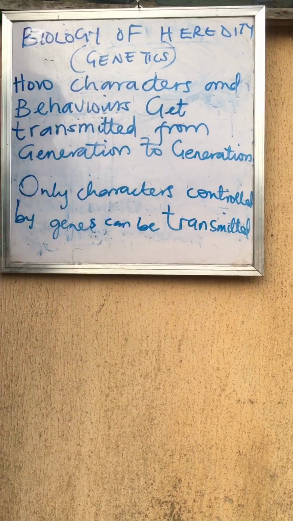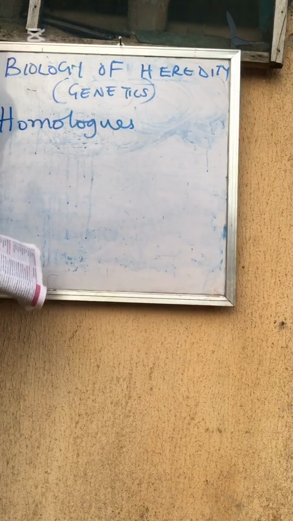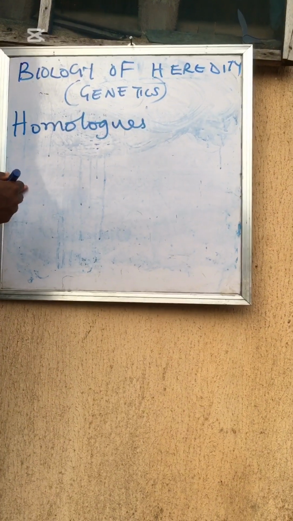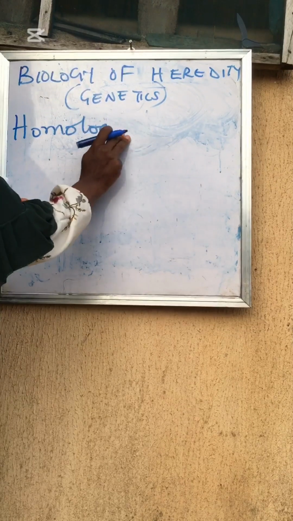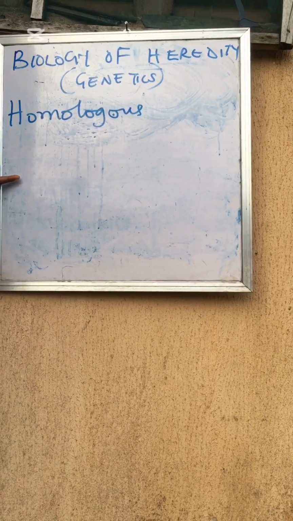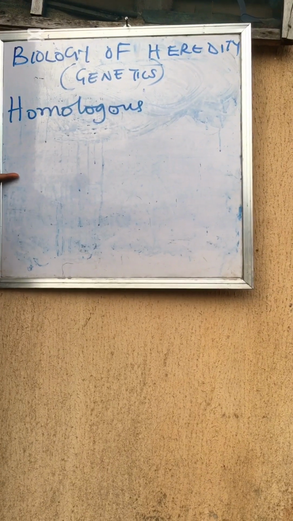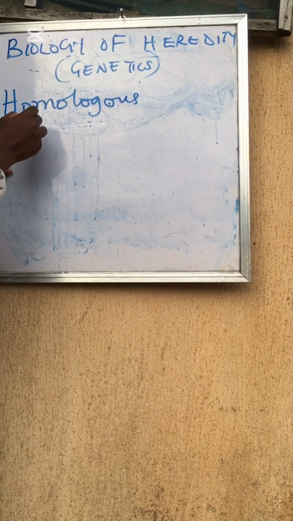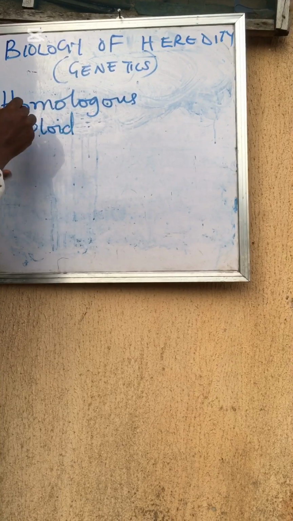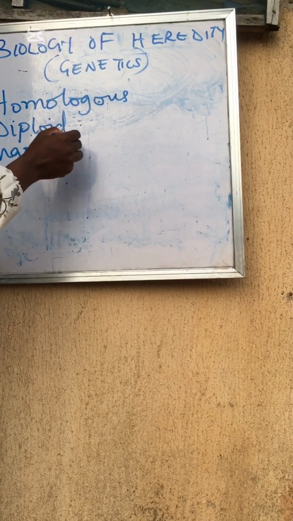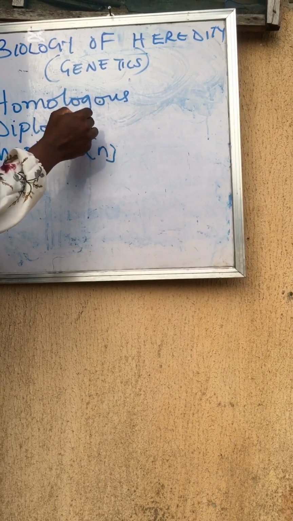He now asked what was responsible for this. Then he started the practical. So it was during the practical process he realized there were some things that led to this inheritance, which was known as gene. And that the genes are located in the chromosomes. The chromosome is a thread-like structure that contains the DNA and it stores genetic traits.